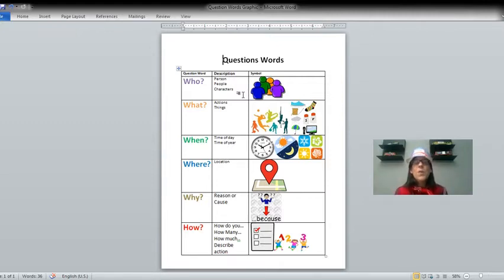Why is asking for a reason or a cause. So a lot of times it has because in the answer. And how, there's a variety of reasons why you would ask how. You could ask, how do you do something? And you need a step-by-step answer. You could ask, how many? How much? Or it could describe an action. So use these words when you're reading to ask yourself some questions.